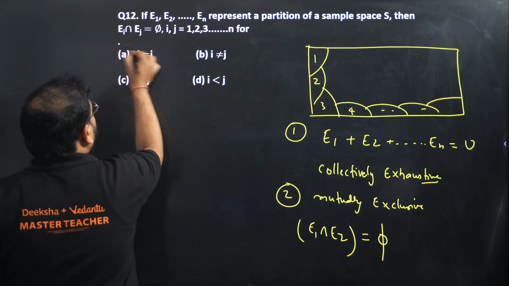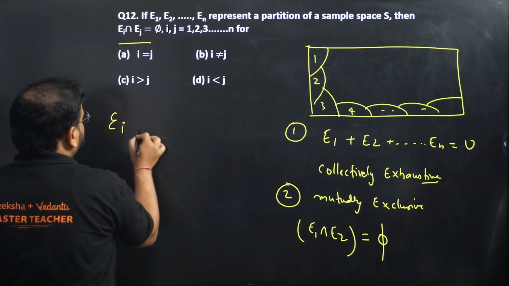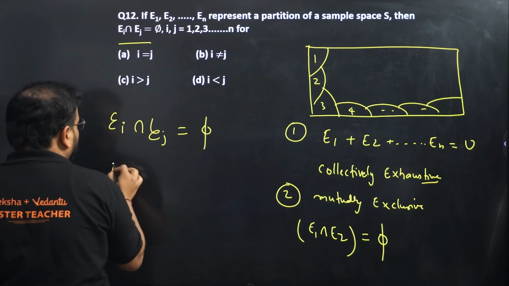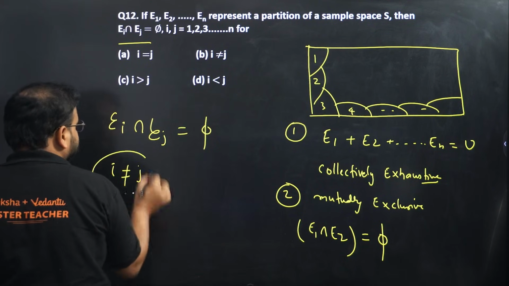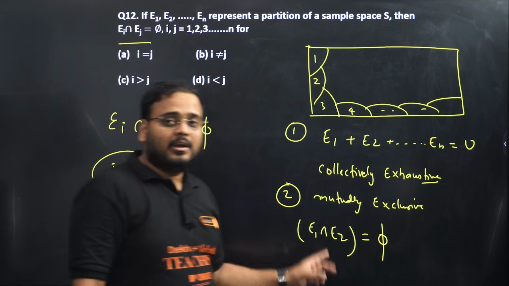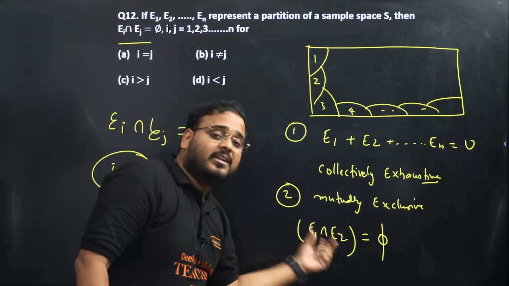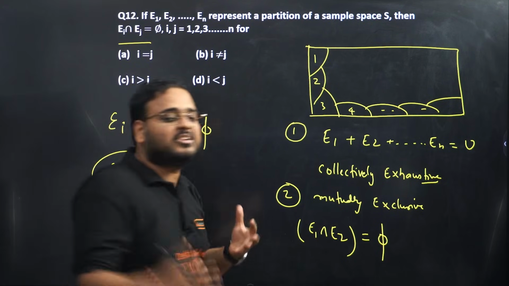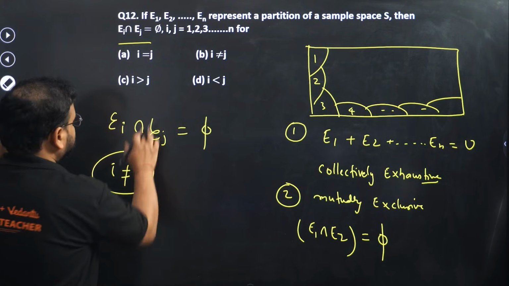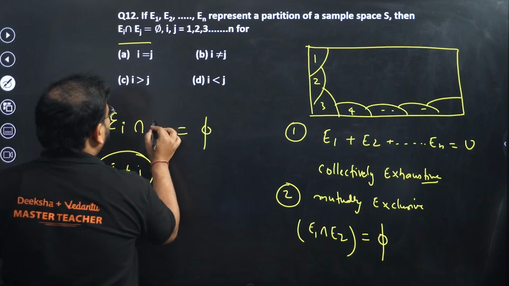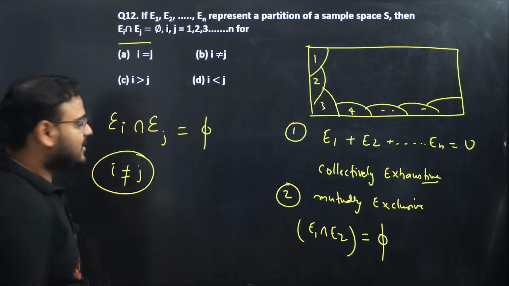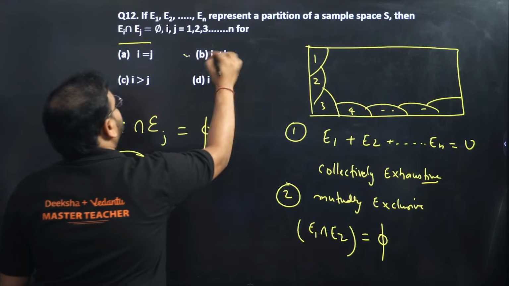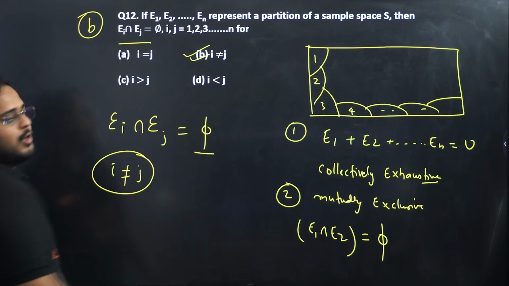Check the question now. They are asking: Ei intersection with Ej is equal to phi. It means i has to be not equal to j. Check here, this is 1 and 2. This will be 0 only when the partition is different. Whenever i and j are different, it means the partition is different. In that case, it will be a null result. Nothing in common. So the answer is option B.